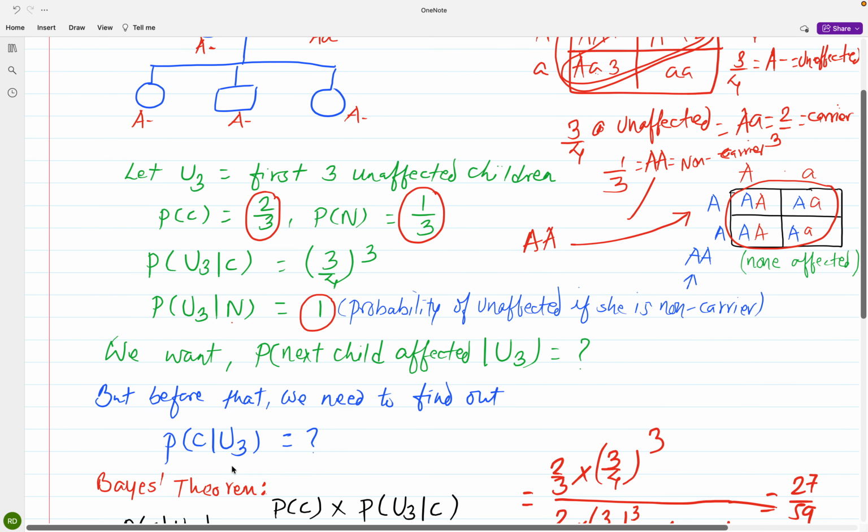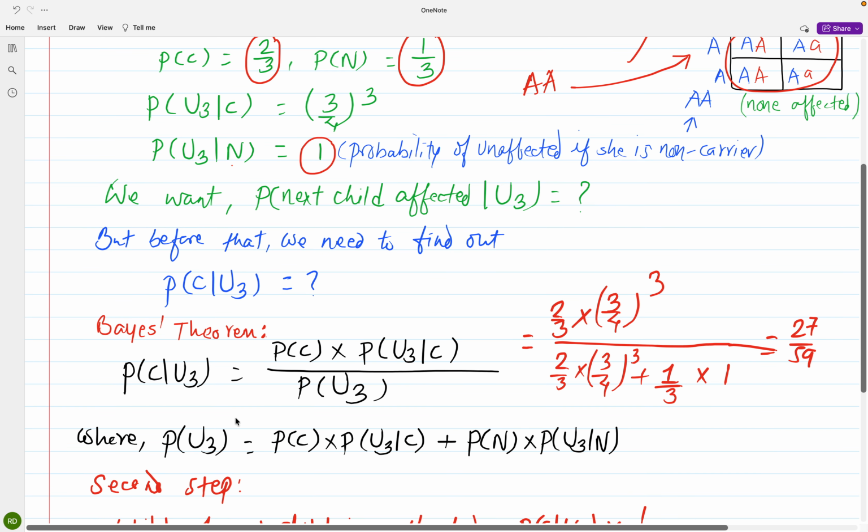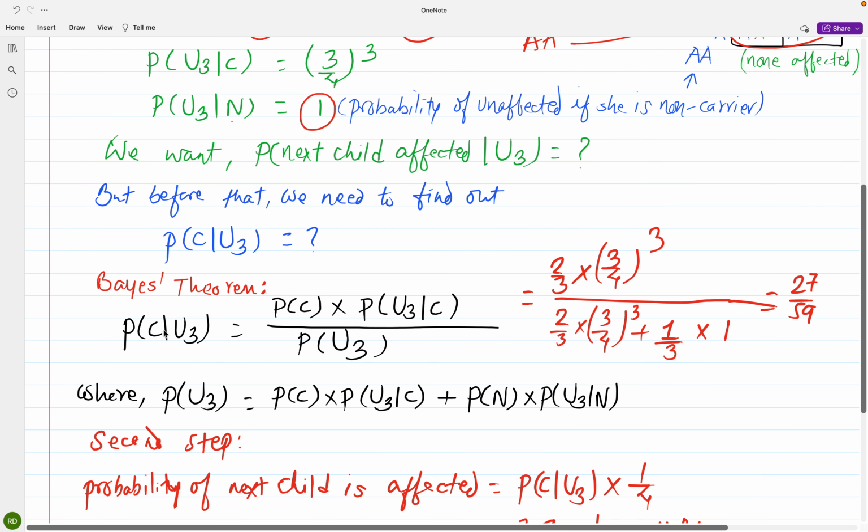To calculate that, we have to use Bayes' theorem again, which is the probability of carrier given 3 unaffected children equals the probability of carrier times the probability of producing 3 unaffected children given she is a carrier, divided by the overall probability of producing 3 unaffected children, whether she is a carrier or non-carrier.